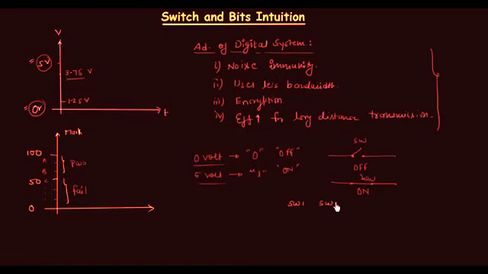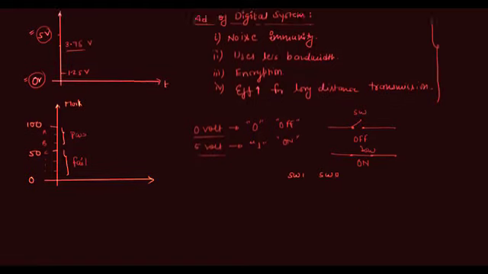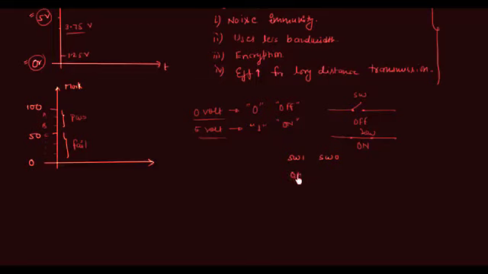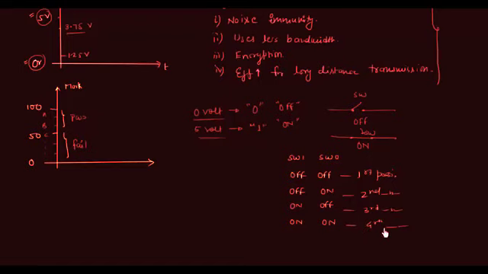SW1, SW0. We have 4 possible combinations: off, off; off, on; on, off; and finally on, on. So these are the 4 possible combinations, and thus we have 4 levels. This is the first possibility, this is the second possibility, this one is the third possibility, and this one is the fourth possibility. So by using two switches, we are going to have 4 levels.